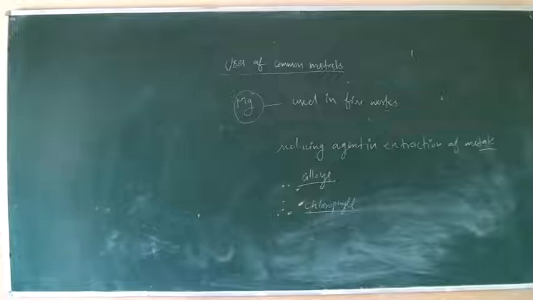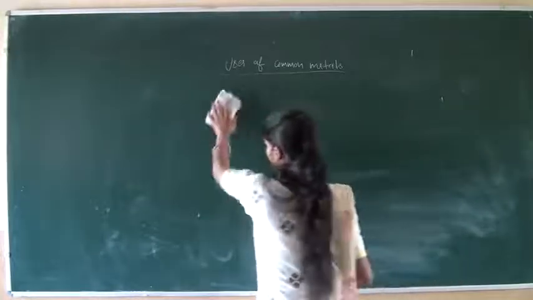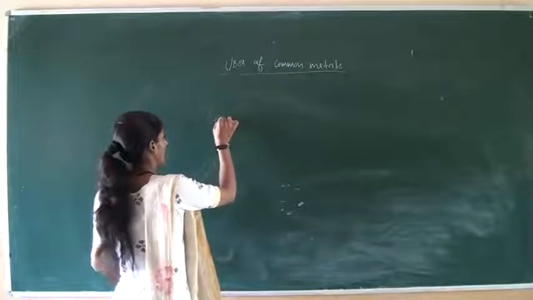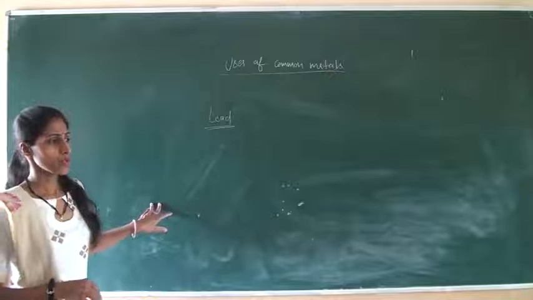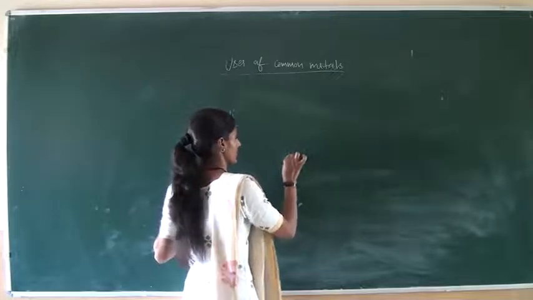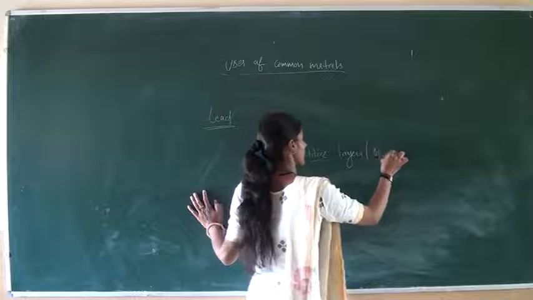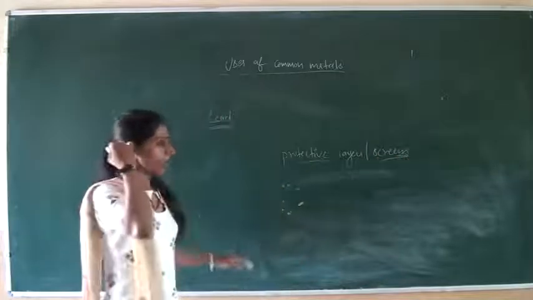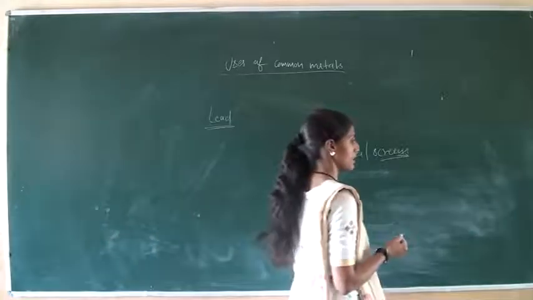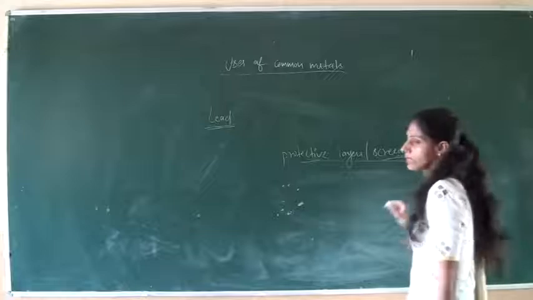Okay. After that, next metal is lead. Lead is used in making protective layers or screens which are used in the path of harmful ultraviolet rays, X-rays and gamma rays, which are blocked by using lead as a protective screen.